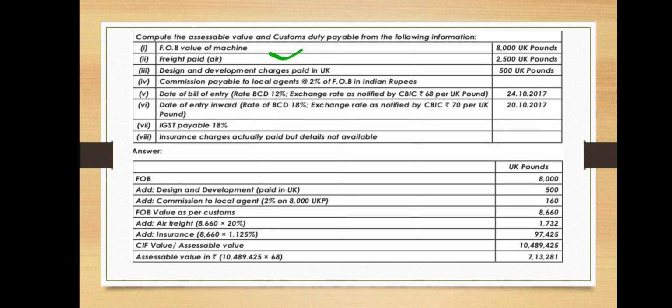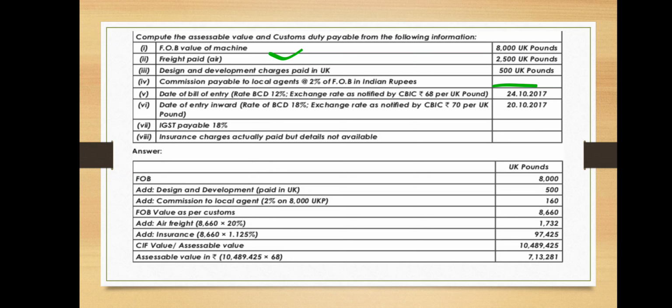Design and development charges paid in the UK, that is how much? 500 UK pounds. Then commission payable to the local agents at 2% on FOB in Indian rupees. Okay, that we need to take. Date of bill of entry, date of entry inward. Try to understand, we need to take the value on the date of bill of entry. Bill of entry, at the time of importation, will be considered as the legal document, isn't it? That value you need to take, not the value on the date of entry inward.